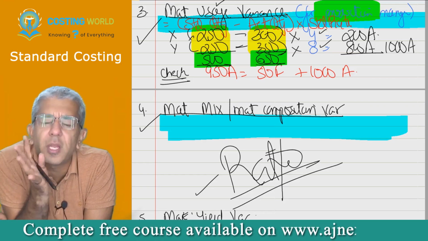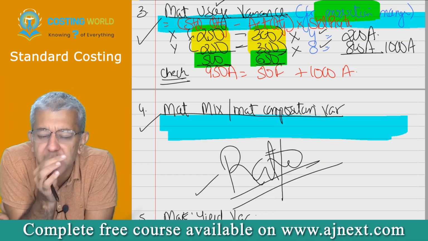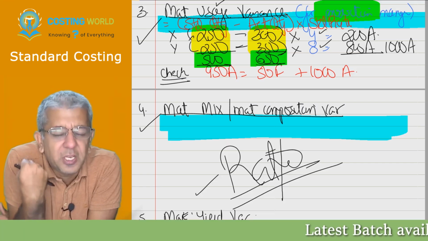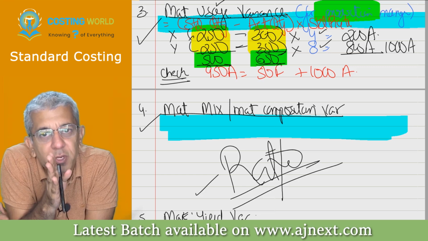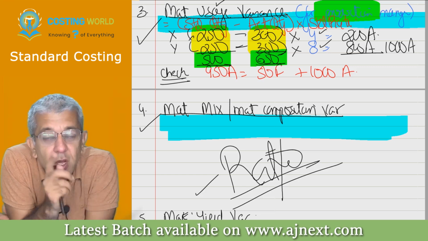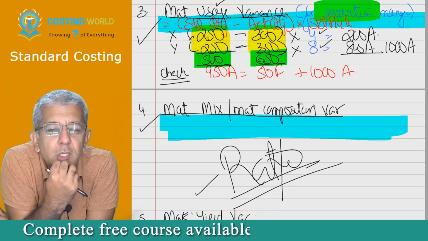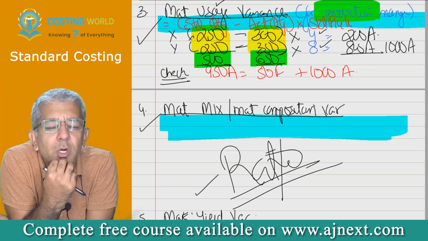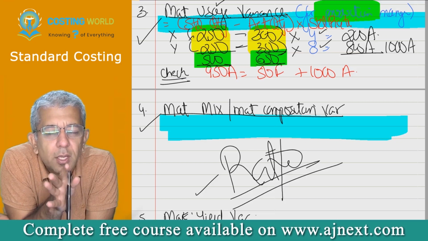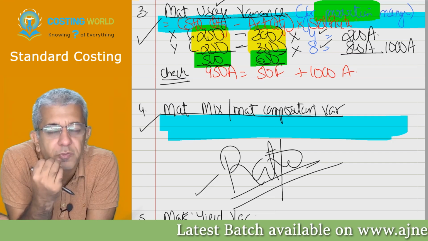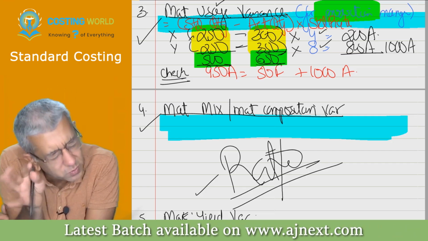Think that you are not inefficient. He says, sir, I am inefficient only. I should have consumed 500. I am 650. Okay, I told him, I will slap you for that also. But that is in the fifth variance. Only for the fourth variance, you try to think that you are not inefficient. He tells, sir, I have thought I am not inefficient. I told, okay. That means you should have consumed 650. For some time you think that you should have consumed 650 only. He told, sir, I thought I should have consumed 650 only.